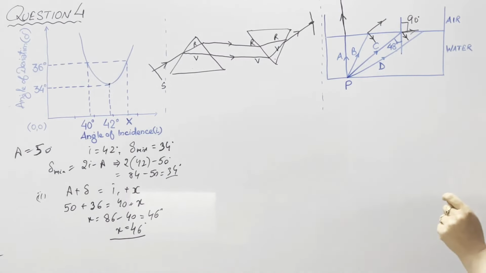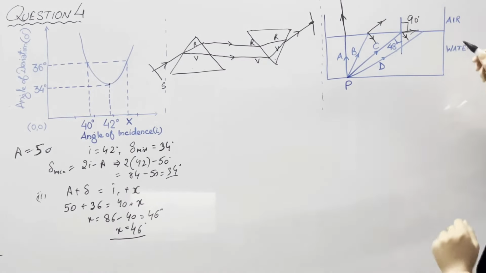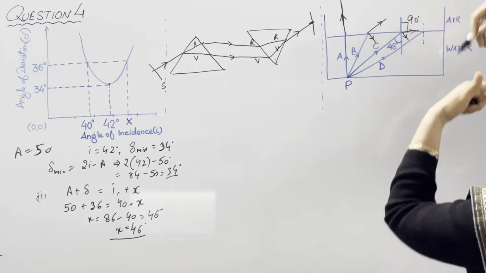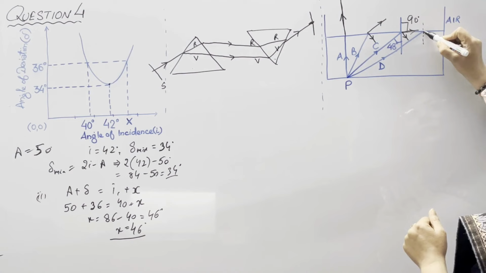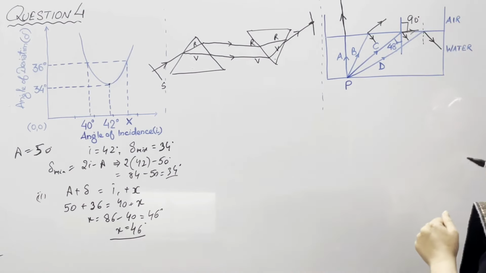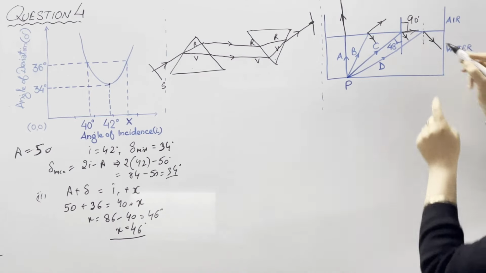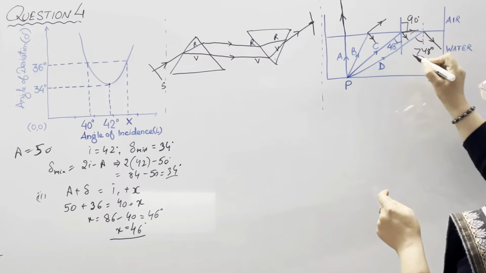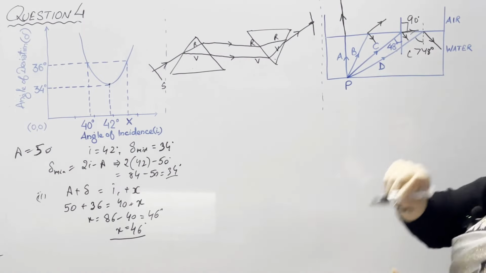In the D part, this angle is more than 48 degree. So no part of the light ray is refracted into the other medium. All the ray is reflected in the same medium. This is the phenomenon of total internal reflection, because this angle is greater than the critical angle. This angle is greater than 48 degree, which means greater than the critical angle.